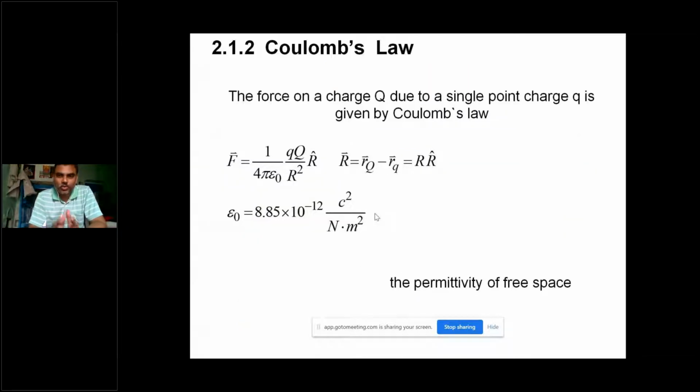So the force on a charge due to a single point charge is given by Coulomb's law by the formula 1 by 4 pi epsilon naught, with two point charges, small q and capital Q, and the distance r: q Q by r square, r bar. And here r bar is the unit vector from point A to point B. So here r bar is the direction from point B to point A. That's why the distance vector r bar is rq minus r.